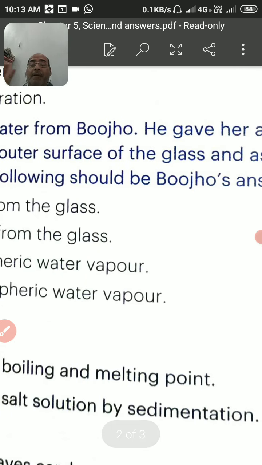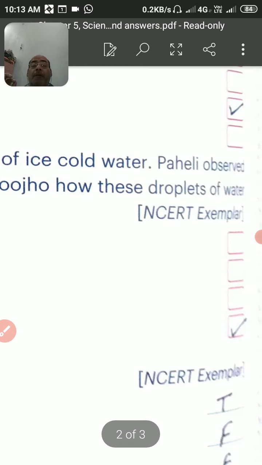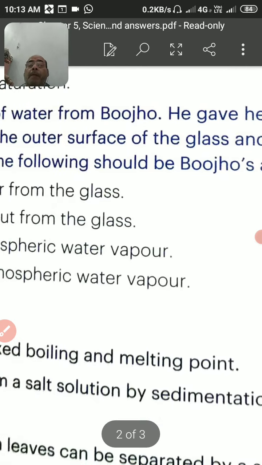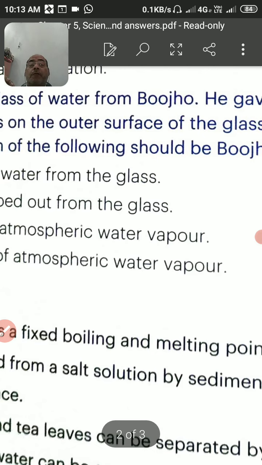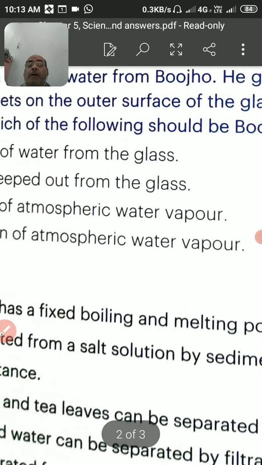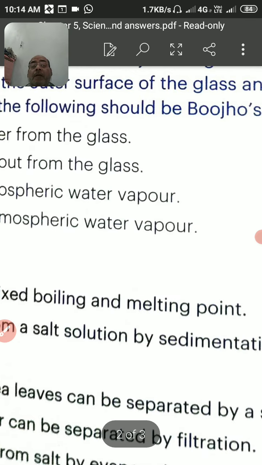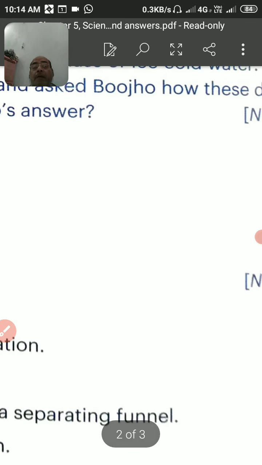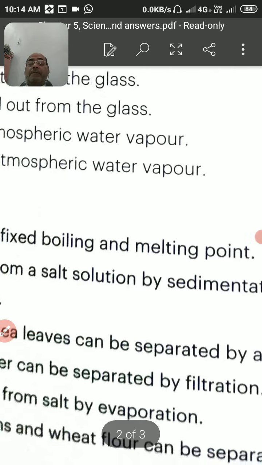मतलब ग्लास के ऊपर ठंडा पानी जो रहता है चिल्ड, तो ग्लास के ऊपर जो है वो पानी की बूंदें इकट्ठी हो जाती हैं. And how these droplets of water formed? Which of the following should be the correct answer? तो उसका आंसर क्या होगा? So answer will be D, that is the condensation of atmospheric water vapour. जो एटमॉस्फेरिक वाटर वेपर होगा वो उस पर आकर कंडेंस कर जाता है. That will be the answer.